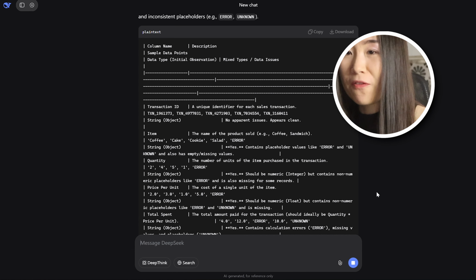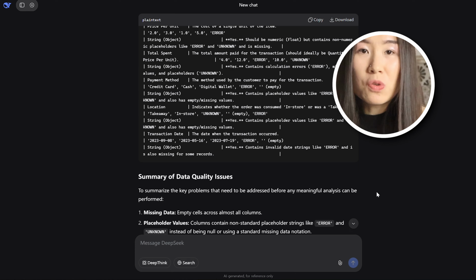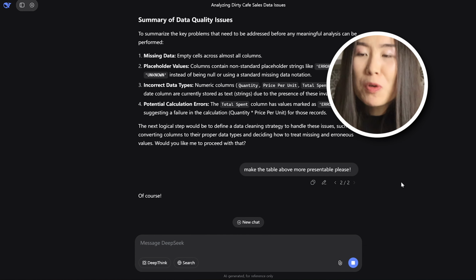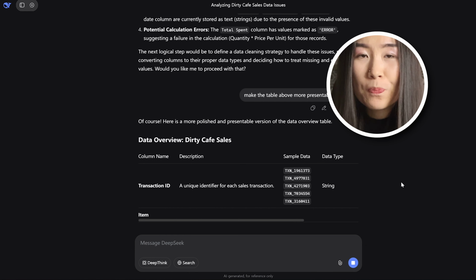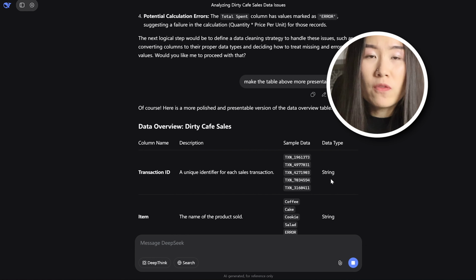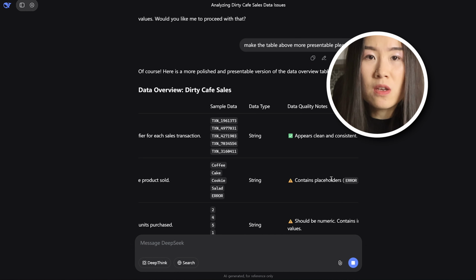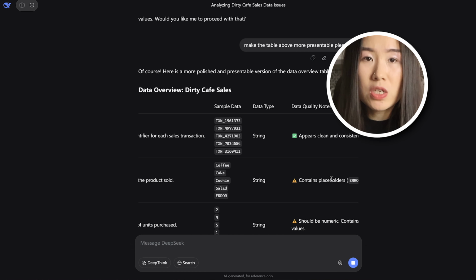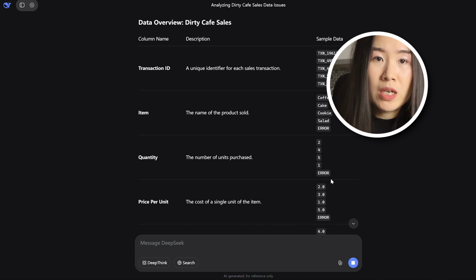Honestly, this table looks very ugly, but I like the fact that it also mentions data quality issues without being asked to. Then I'm gonna ask DeepSeek to make the table above more presentable. What we get from it is an overview of the dirty cafe sales data. We can see that transaction ID consists of 3 letters plus some random digits. The rest of the columns have some disguised missing values like error and unknown.